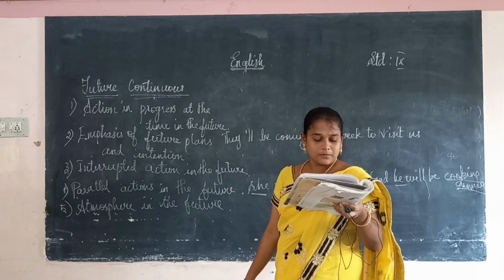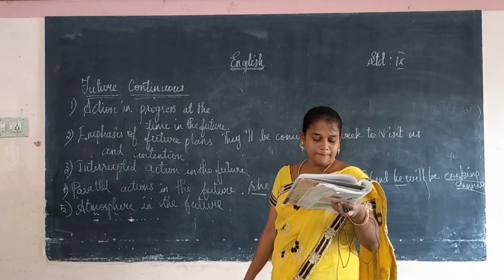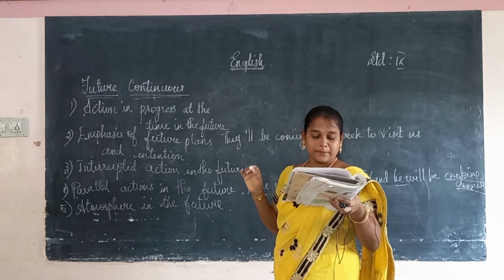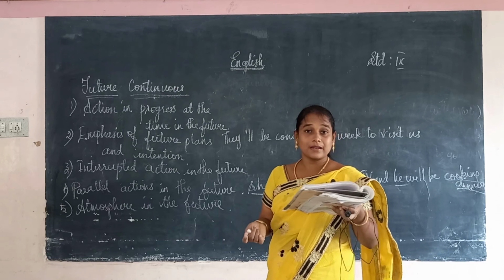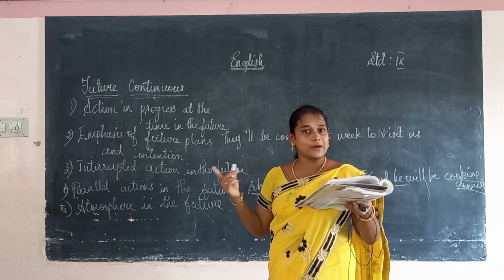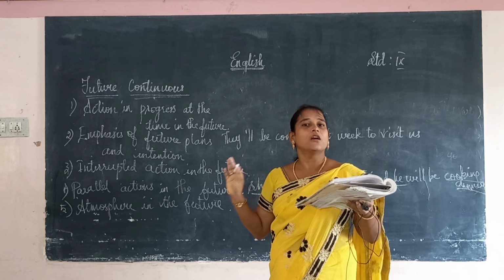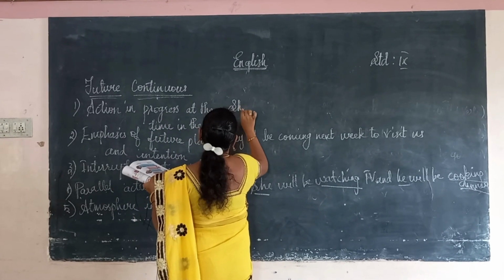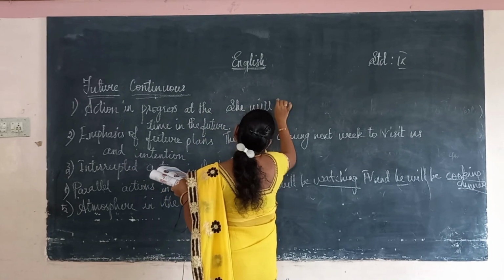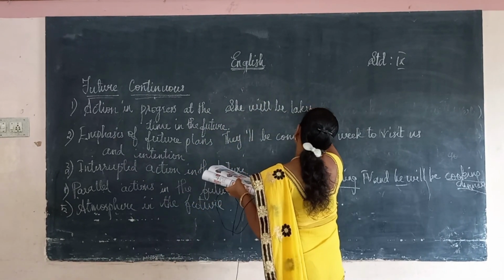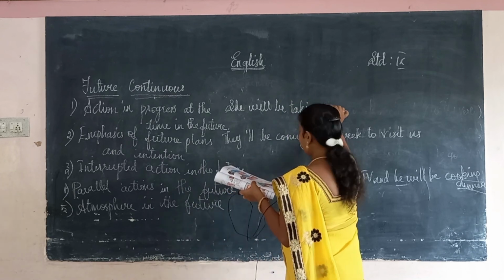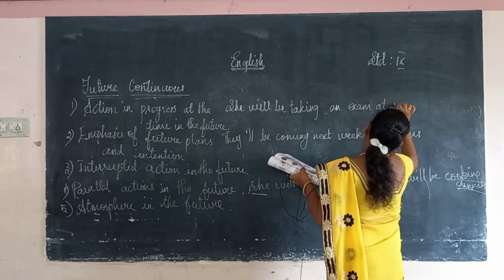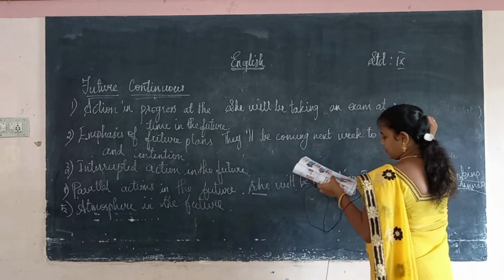She will be taking an exam at 2 p.m. tomorrow. So don't call her at that time. So this is the action in progress at a time in the future. Here they are representing tomorrow. Tomorrow at 2 o'clock what will she be doing? She will be writing the test, so don't call her. So this is the action, the action is going on. She will be taking an exam at 2 p.m. tomorrow.